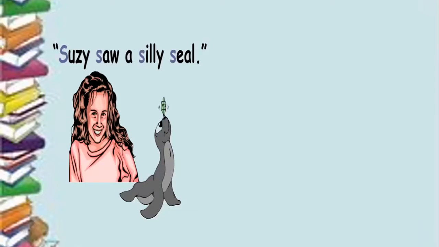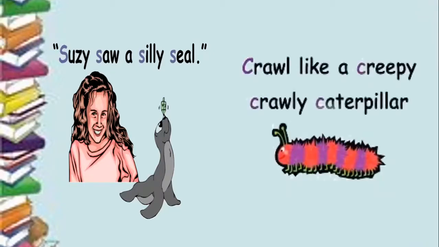So Susie saw a silly seal is an example of alliteration because the consonant sounds at the beginning are repeated. One more example, crawl like a creepy, crawly caterpillar. The sound of the K in the C is repeated. Okay, children, last two examples. Jump like jolly jumping beans. The letter J and its sound are repeated.